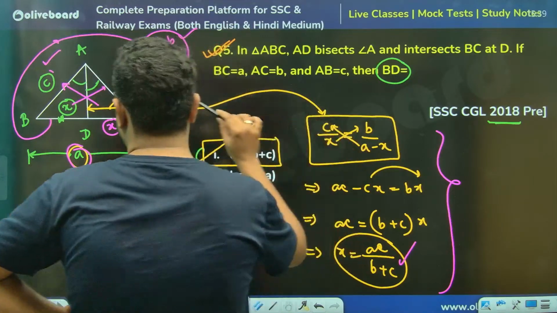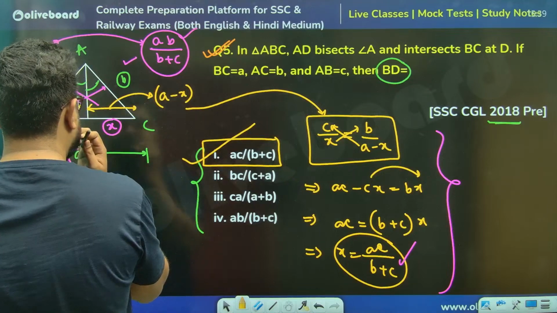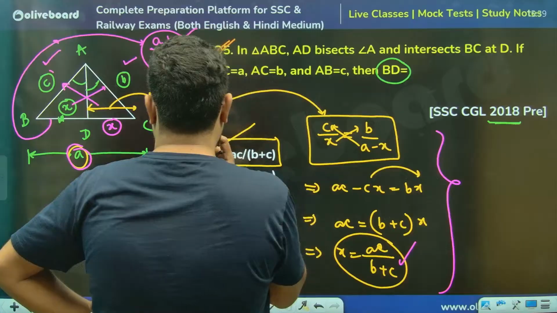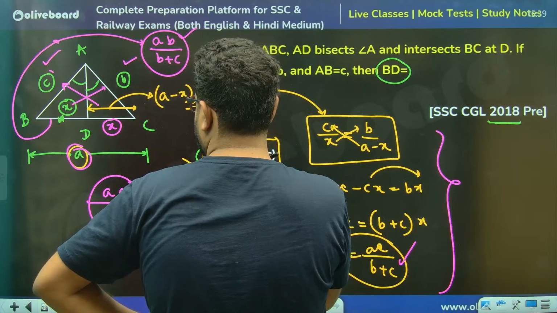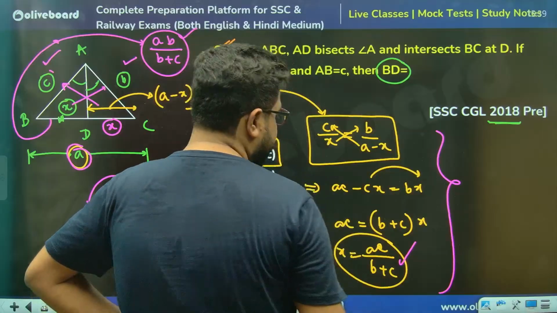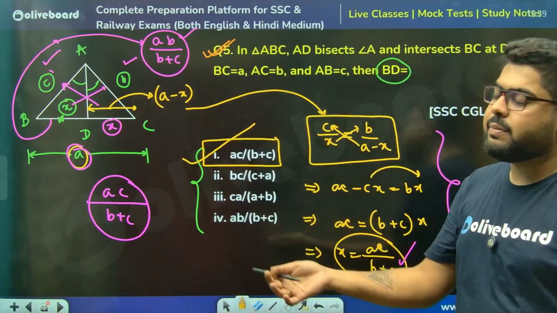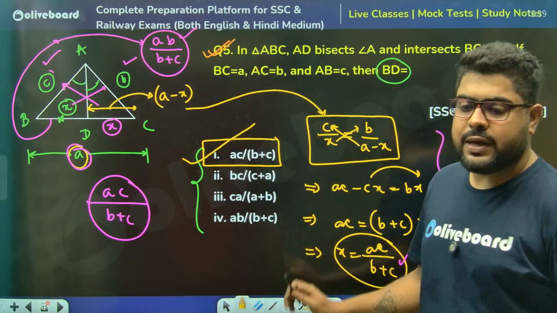AC, रुक जाओ एक सेकेंड, C by X is B by A minus X, right? अरे हम क्या पागल हैं, देखो, I have done correctly, but again I had made an error while telling this to you. You see, we have done it absolutely correct.